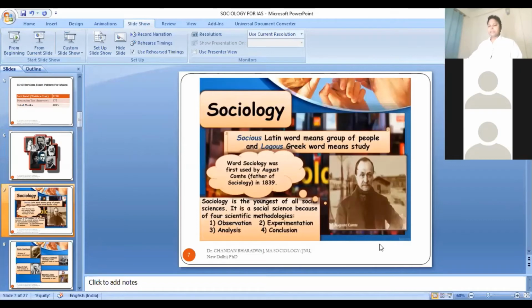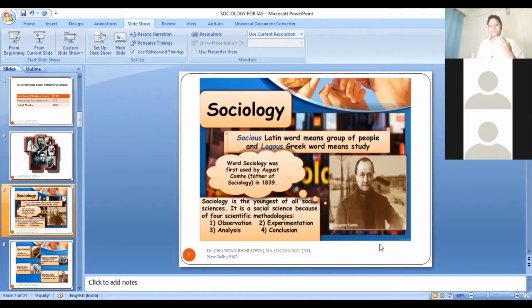I discussed how sociology emerged. As I gave you this idea, sociology emerged in one special context, when a lot of social changes were taking place in European society. Under that context, when a lot of social transformation and social turmoil was present, a group of scholars with diverse academic training wanted to establish a new branch of knowledge which will study social realities and social changes in a scientific way.